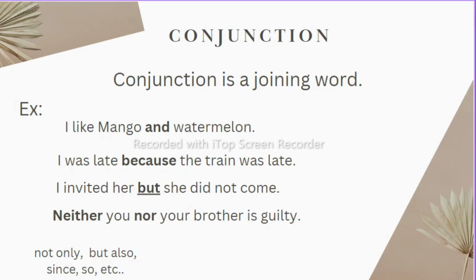Let's take some examples. I like mango and watermelon. So here you can see this is and, it is a conjunction. We are adding two words, that is mango and watermelon, with the help of and. Next sentence, I was late because the train was late. So here because is joining the two sentences. The next example is I invited her but she did not come. Neither you nor your brother is guilty. So these are the examples of conjunction.